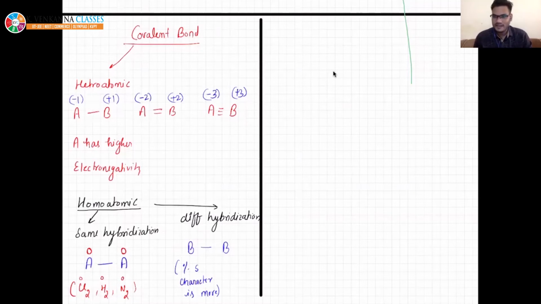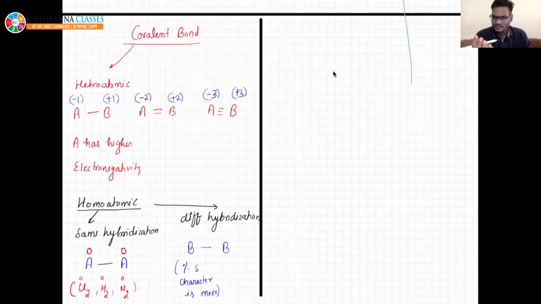The same atom having high percentage S character will be more electronegative. It is because S orbitals are close to the nucleus. As they are present in the vicinity of the nucleus, they have the capability to hold the electron. That is why any atom having more percentage of S character will have more electronegativity.